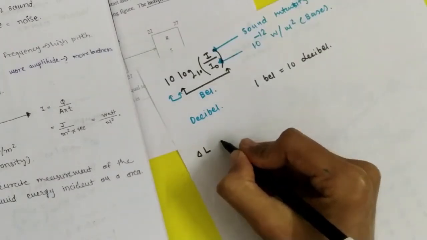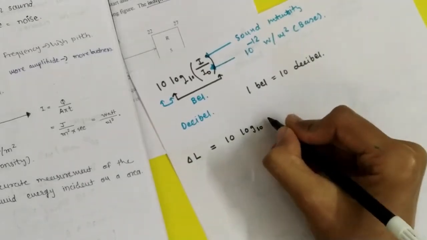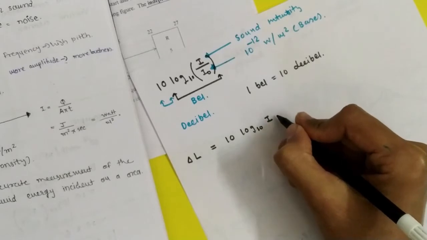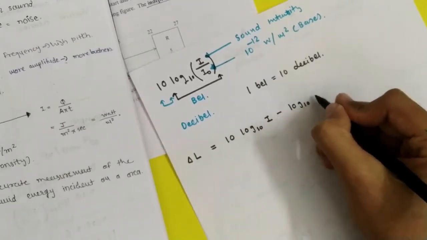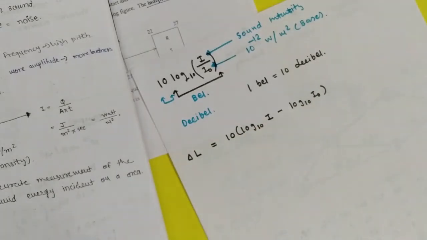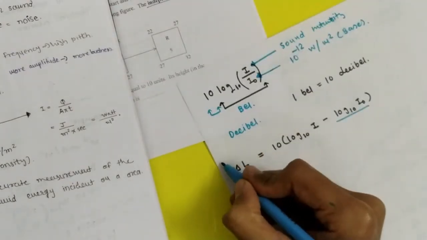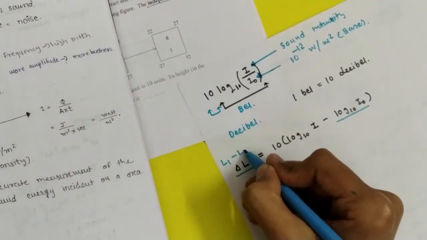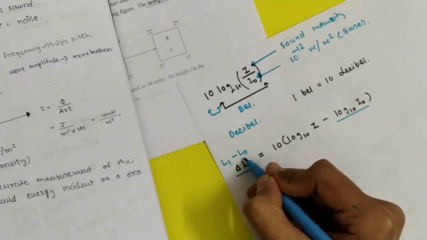delta L is equal to 10 log 10 base I minus log 10 base I0. What is this I0? L is L1 minus L0. L1 is what we want to find and L0 is the base.